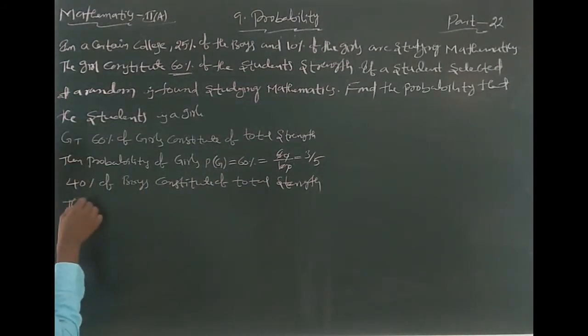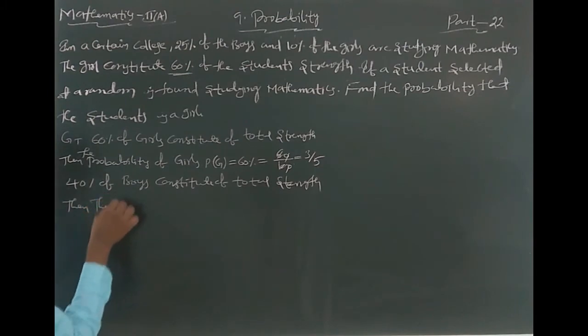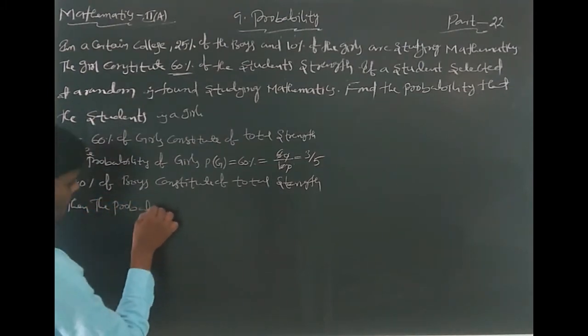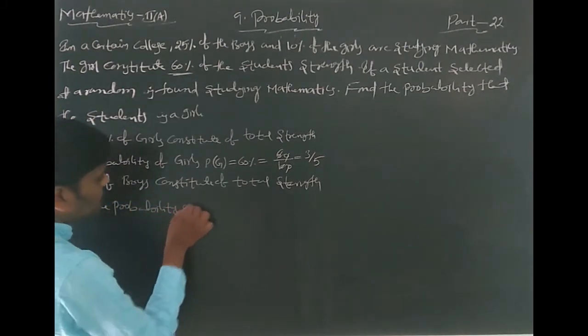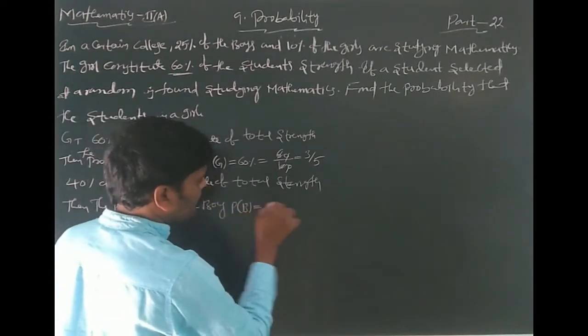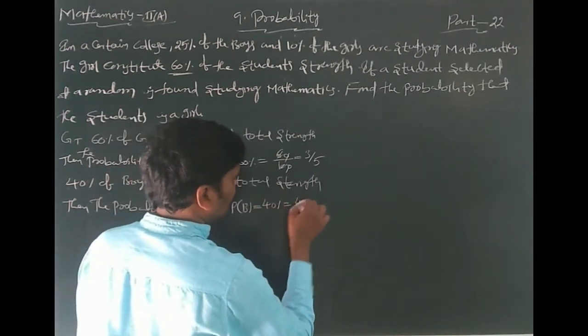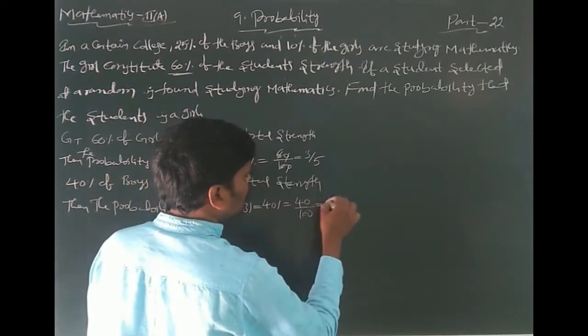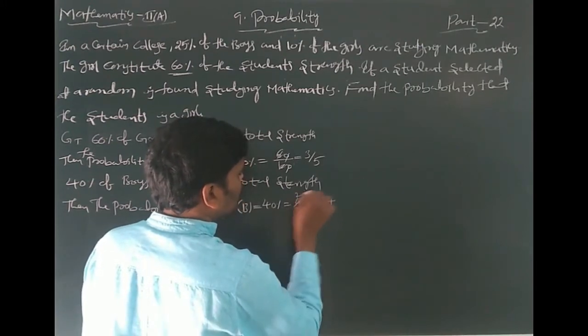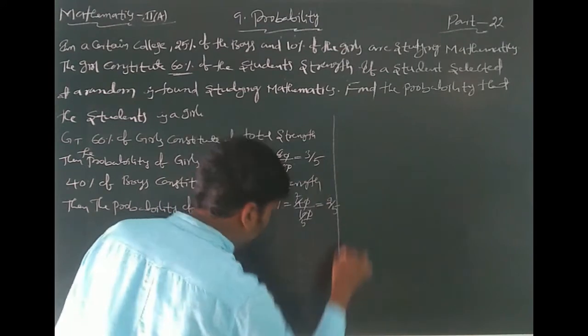Here the probability of boys, P of B, equals 40%, which is 40 by 100, so 4 by 10, and you get 2 by 5. This one is also completed.